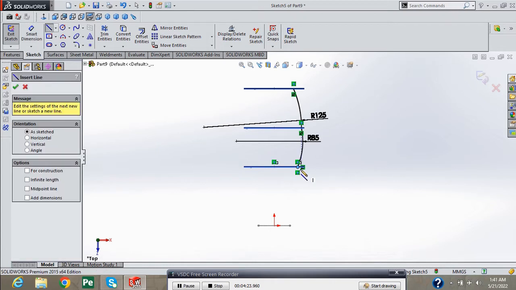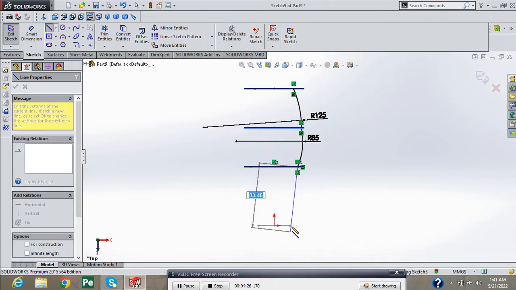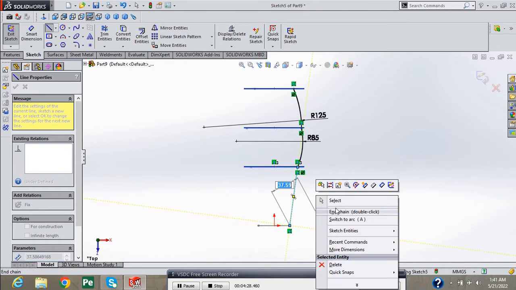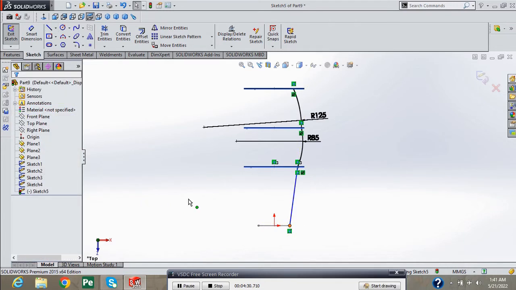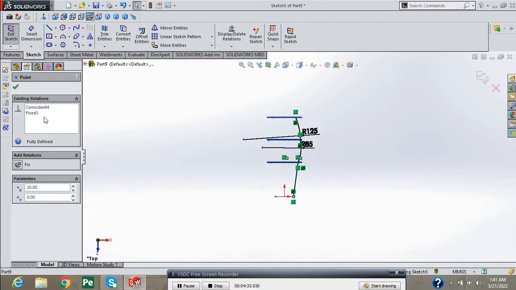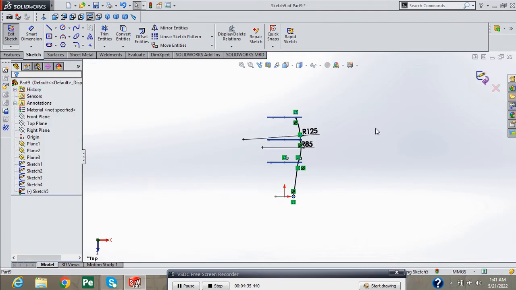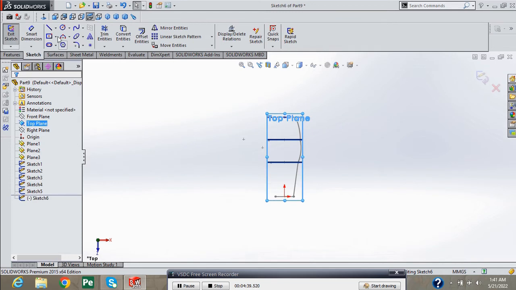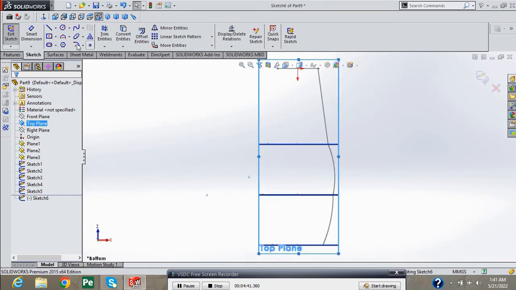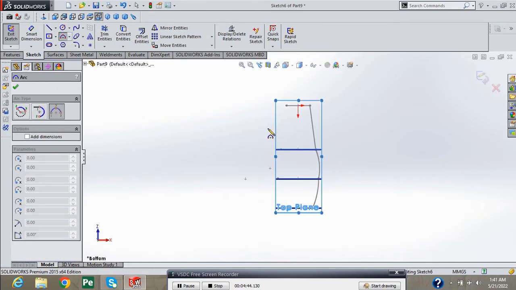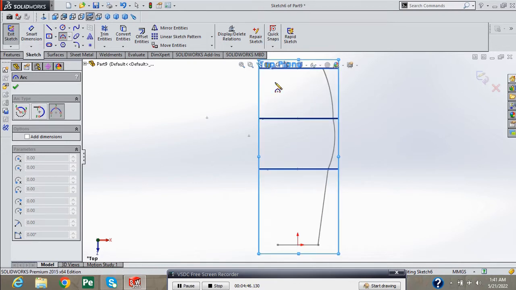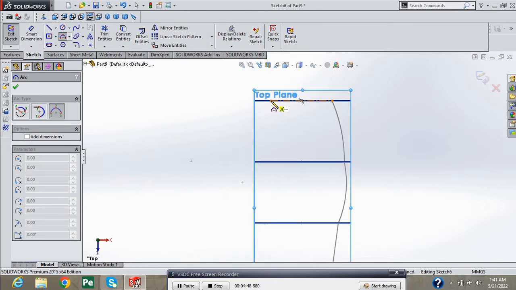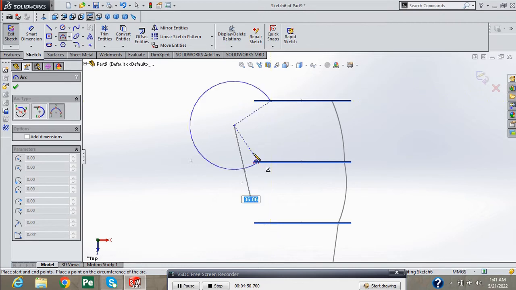Now select line. Draw here a line. Select this point of line and press fix button. Now exit from sketch. Again, take sketch on top plane. Draw here a 3-point arc.